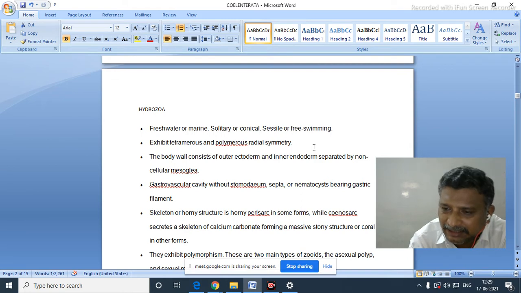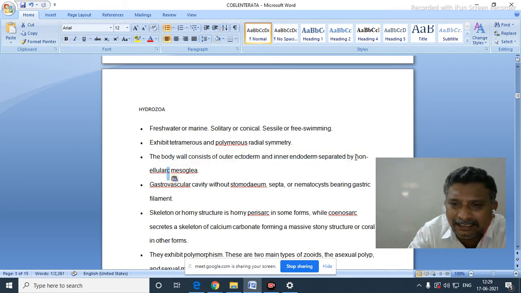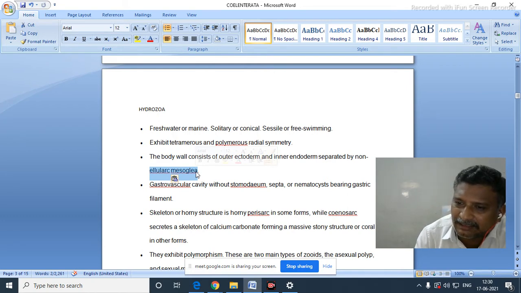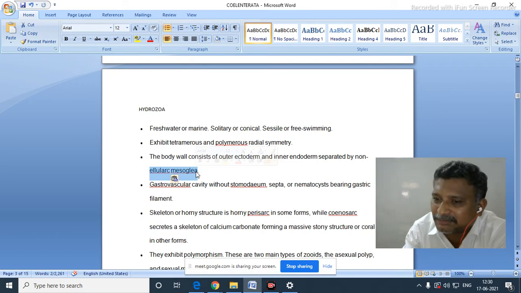Before that, radial symmetry is there. You remember that one. The body wall consists of outer ectoderm and inner endoderm separated by non-cellular mesoglea. That word is more important. Mesoglea is generally present in all the hydrozoa, scyphozoa, anthozoa. But here that mesoglea may be with cells or may be without cells.